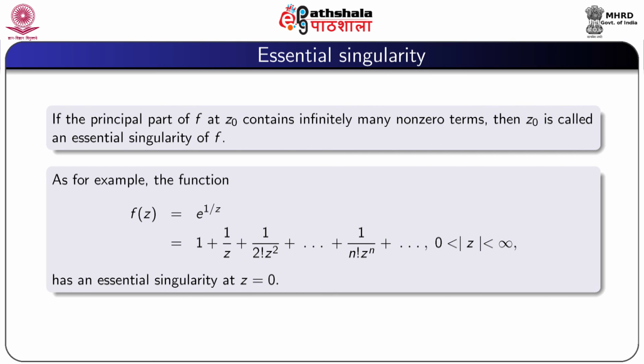As for example, the function f(z) = e^(1/z), that is equal to 1 + 1/z + 1/(2! z²) + up to 1/(n! z^n) + etc., where 0 < |z| < infinity, has an essential singularity at z = 0.